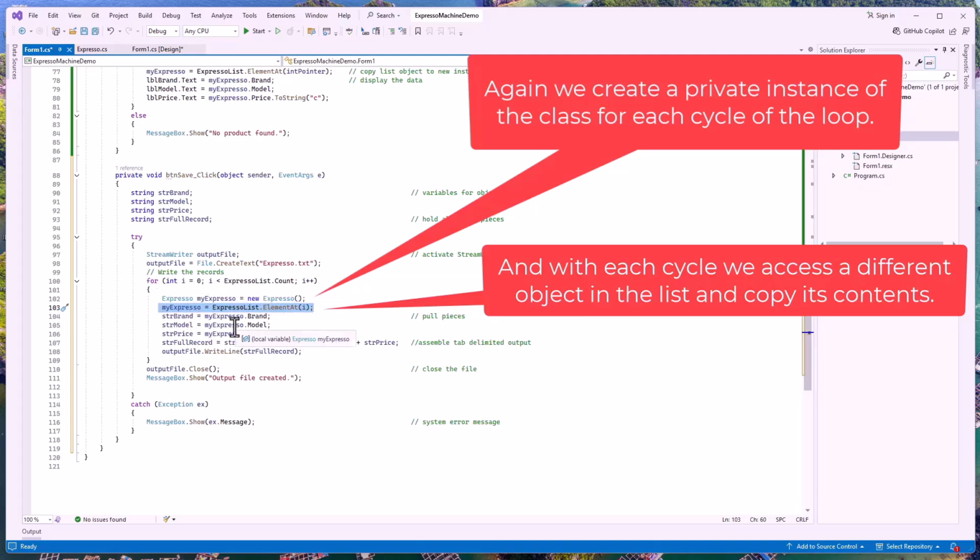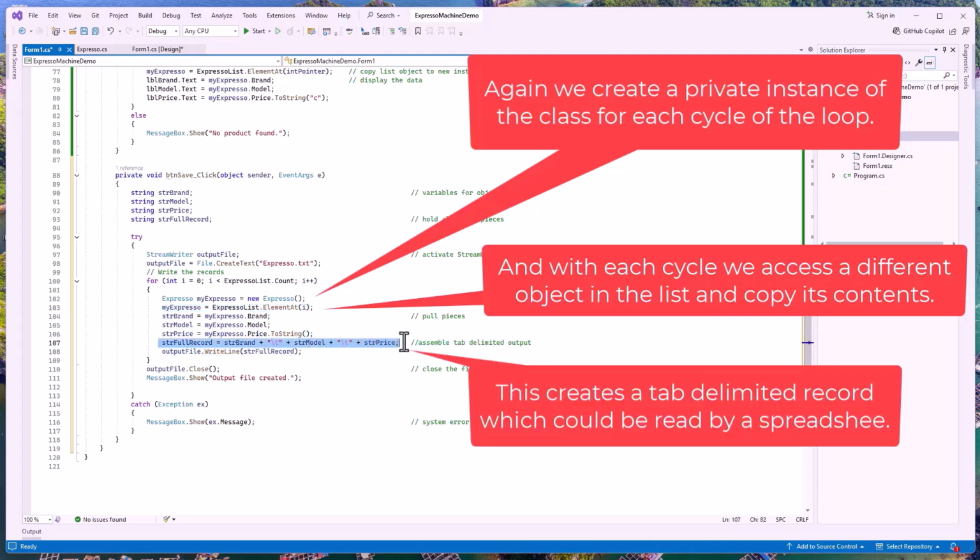So we take the brand, model, and price, put it in 3 variables, and then we concatenate all 3 variables with a \t or a tab between all the pieces, creating a tab delimited record consisting of brand, model, and price. We then write the record out, close the file, and the object's been created.